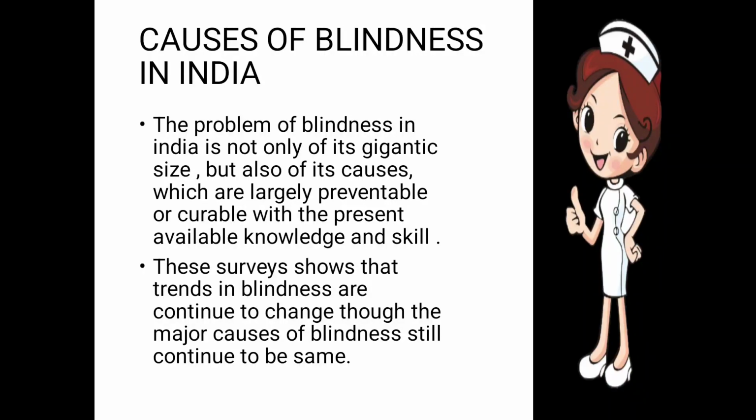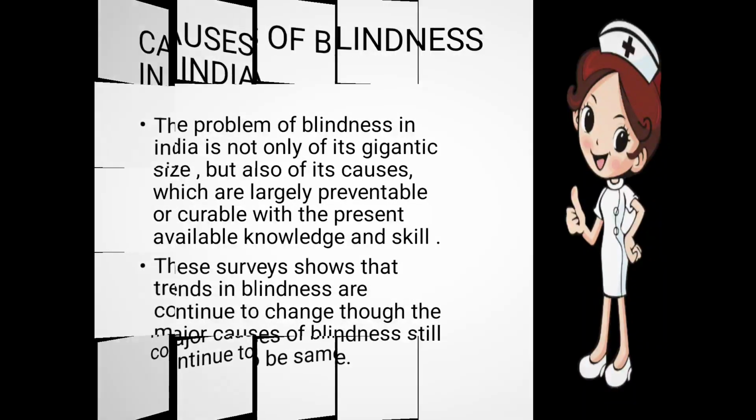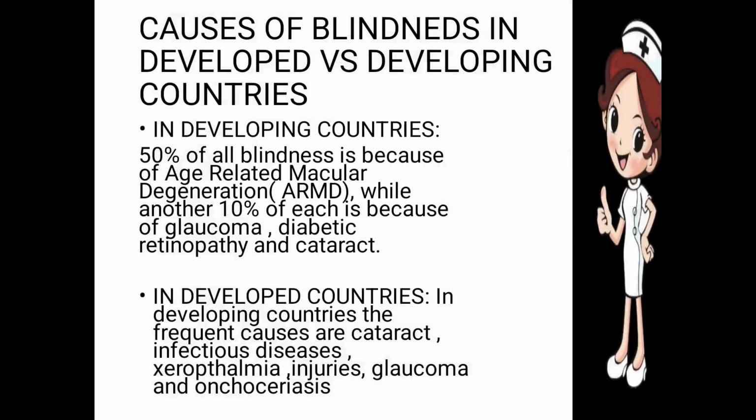With timely intervention, if these diseases are treated in time, then they can be curable or preventable. Different surveys show that the major causes of blindness continue to be the same. So if we treat the causes of blindness, then blindness can be cured in India.